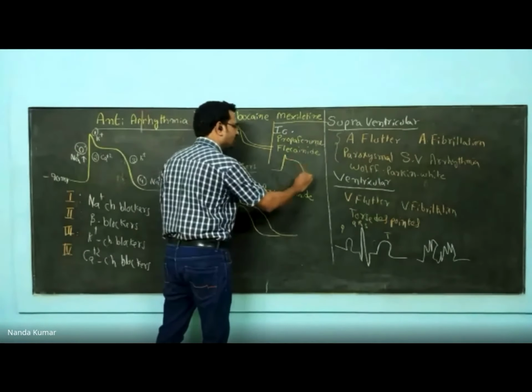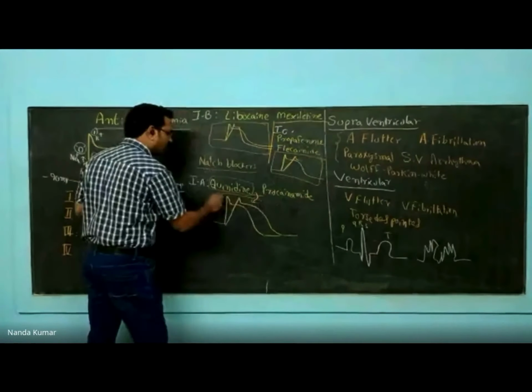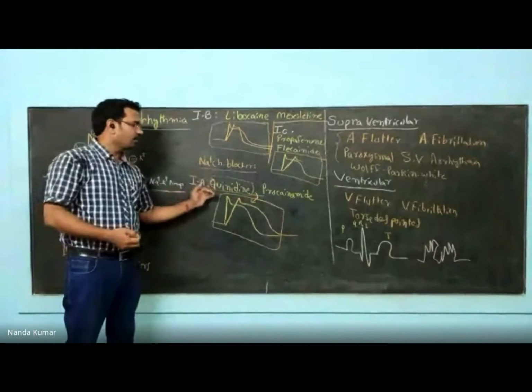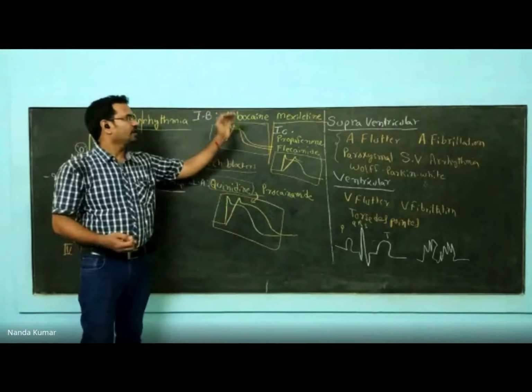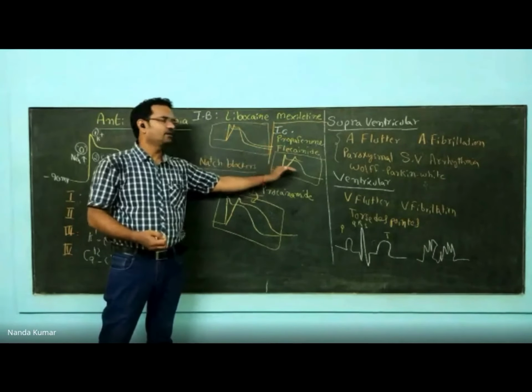A delayed sodium channel opening is there. So they delay contraction generation, so tachycardia can be treated. The drugs are propafenone and flecainide. So you need to understand these things. If you understand how the action potential is changing, then you will understand how the actions will be. In the 1A group, quinidine and procainamide will do this. Whereas in the 1B group, lidocaine and mexiletine will do this. In the 1C group, propafenone and flecainide will do this.